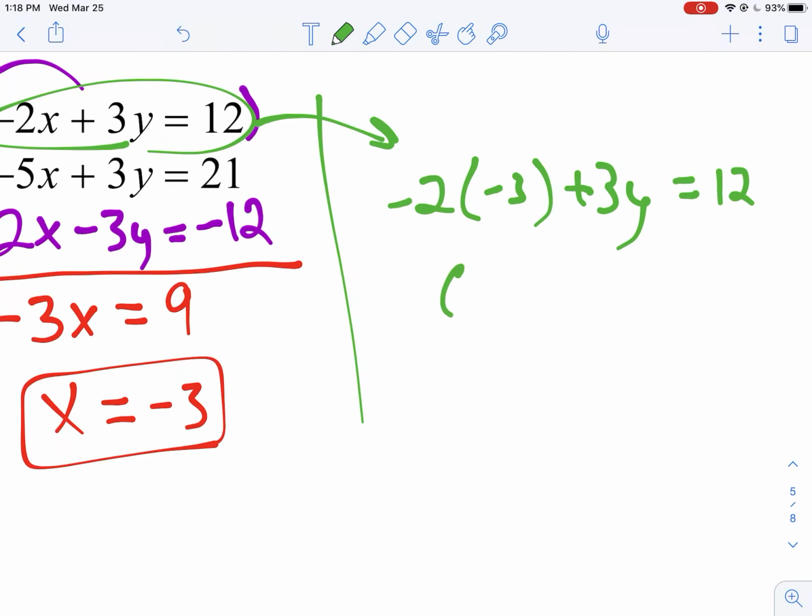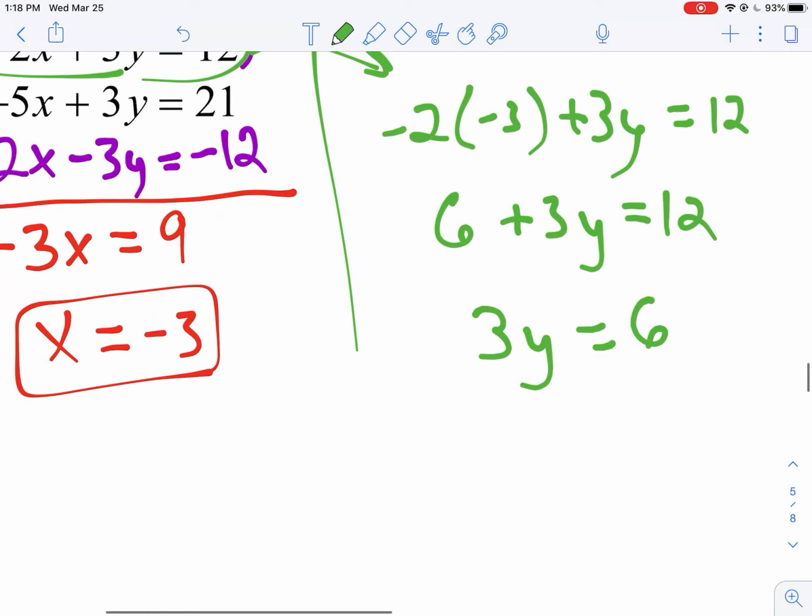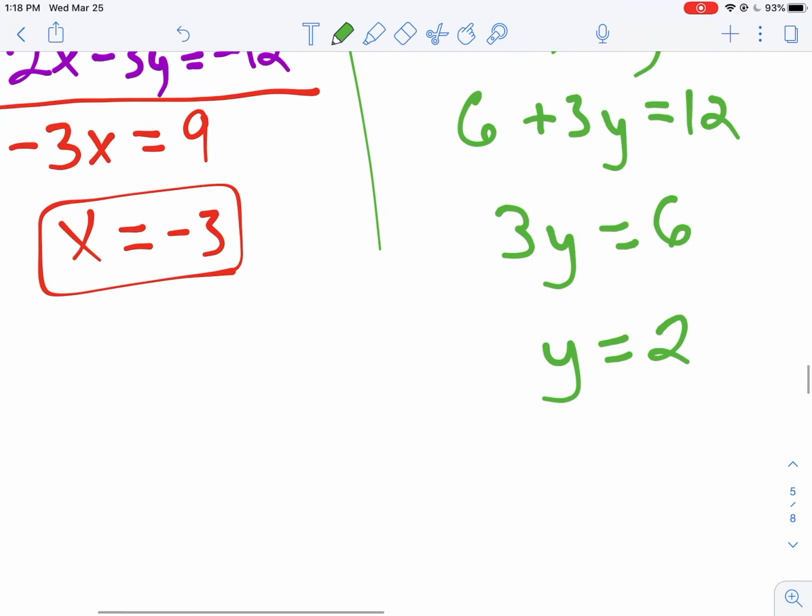Oh, no. Yeah, it does. 6 plus 3y equals 12. Subtract 6 from both sides and divide by 3. So x is -3, y is 2. I like it.